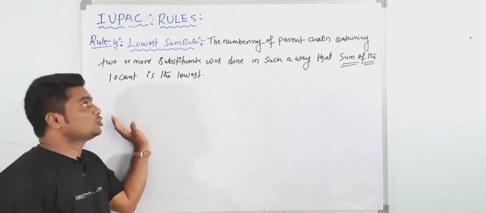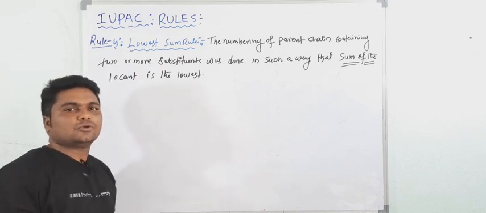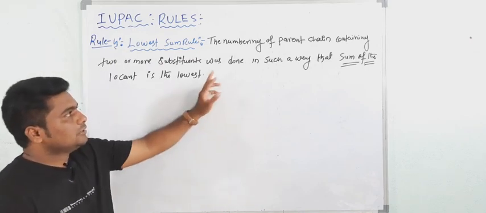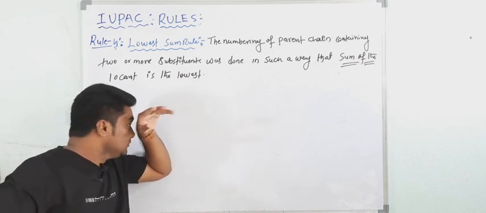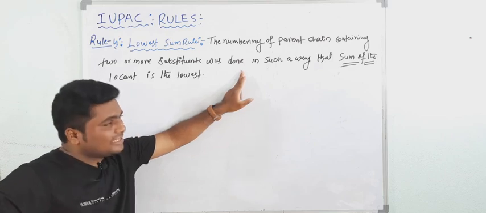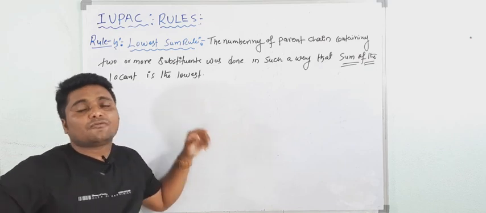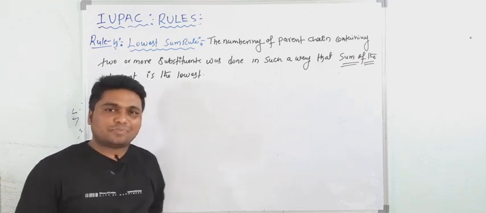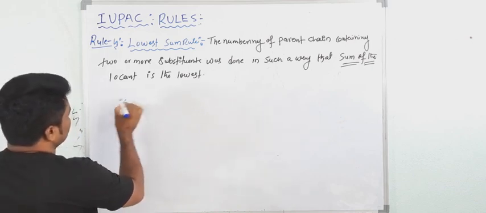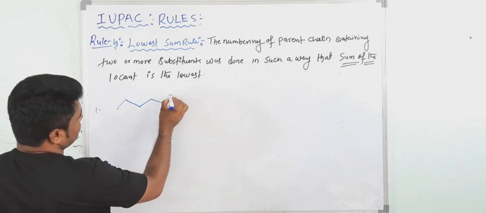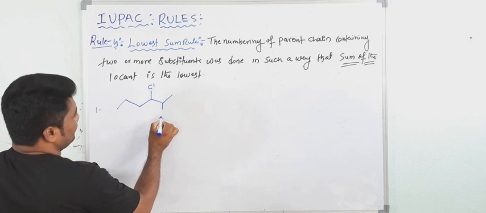Okay, now see the fourth rule, that is the lowest sum rule. So what is the lowest sum rule? See here. The numbering of the parent chain containing two or more substituents is done in such a way that the sum of the locants is the lowest. It means when two or more substituents are present in the parent chain. For example, see, this is one compound, and this is one Cl, and here one OH is there.